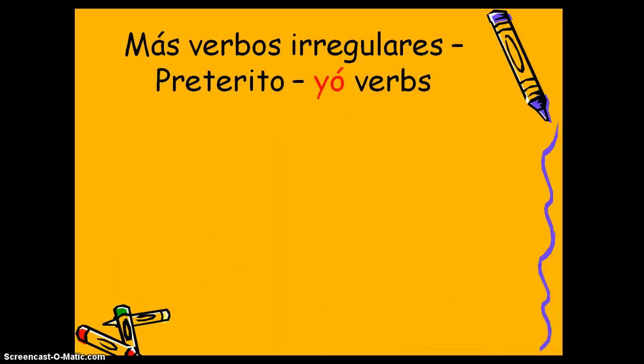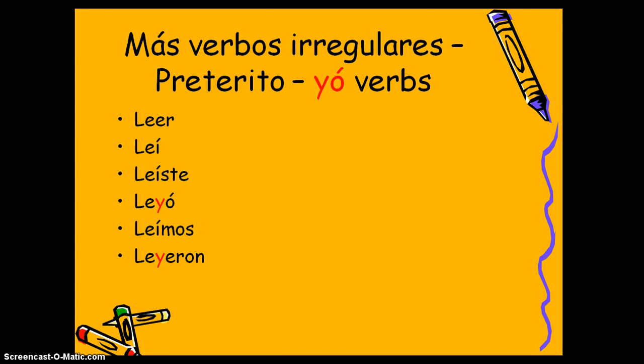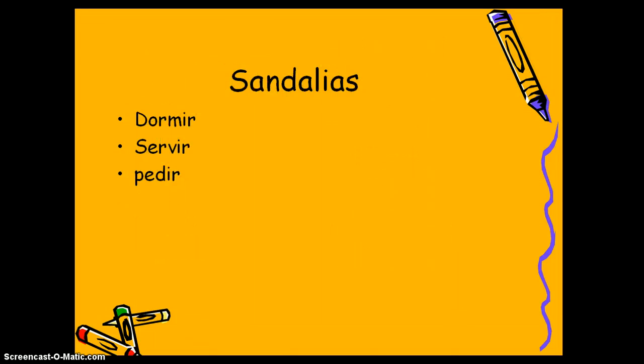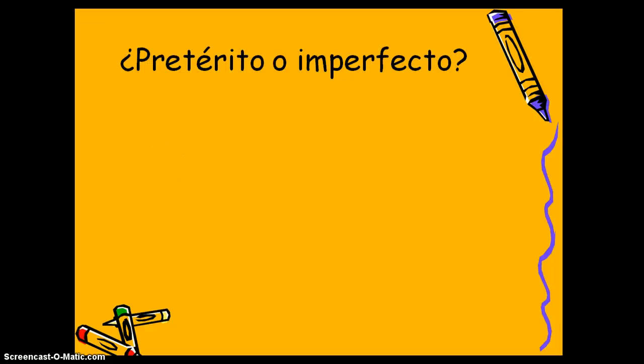We had the yo verbs in the preterite, meaning that the Ella/usted forms have a Y, otherwise we'll have way too many vowels next to each other. Additionally, last but not least, we did study last chapter some stem changers. Dormir, servir, and pedir were the most popular that we were using. So let's continue on to the preterite versus imperfect.